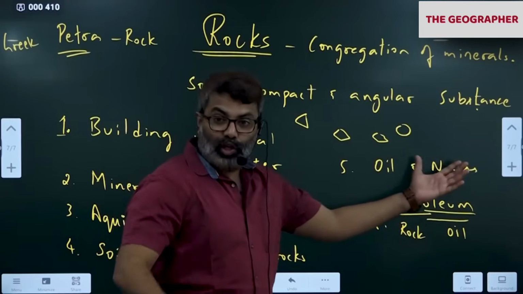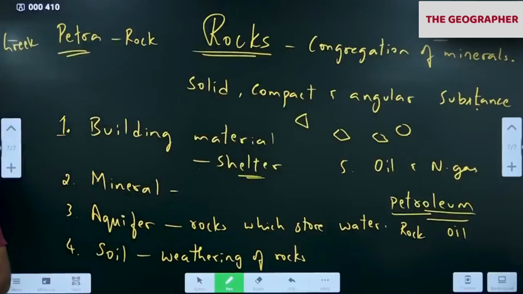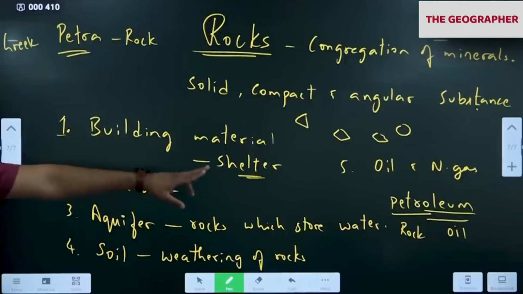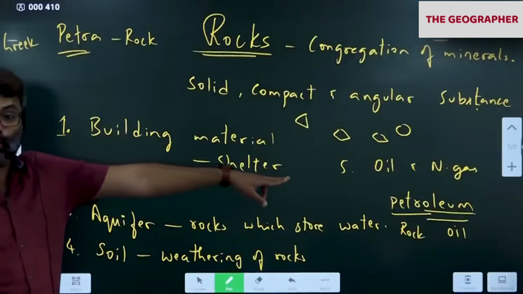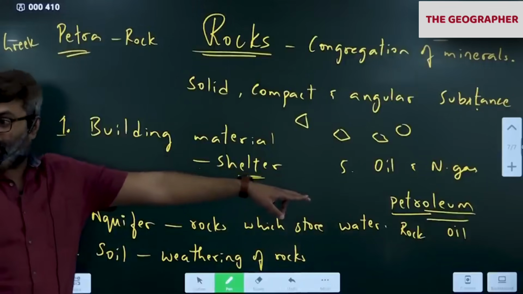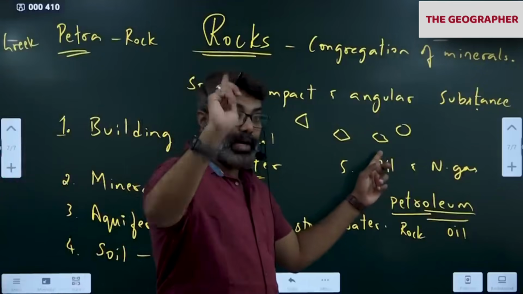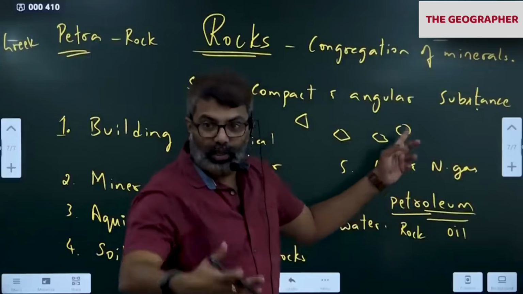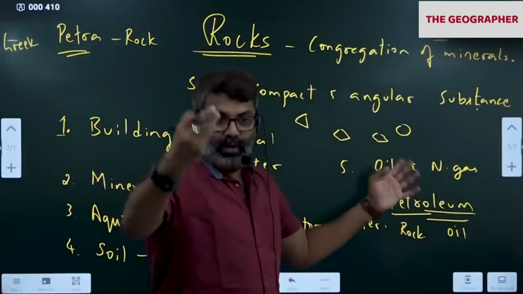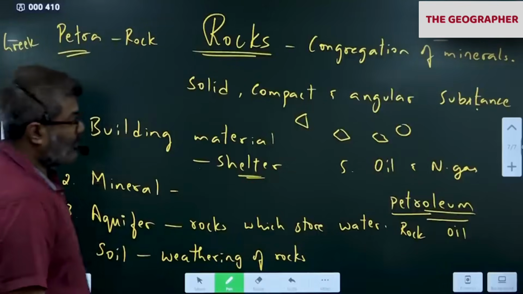So oil and natural gas also we get from the rocks, sedimentary rocks. Wherever we get those sediments, marine sediments trapped, we get oil. We'll discuss that separately. In the next half an hour it will come. So we remember petroleum. Another important advantage of rocks is petroleum, because rocks store these and we can extract them for our economic growth and development. Today, the entire world economy runs on oil. Oil economy we have. Even though EVs are coming up, even today we still depend upon oil. So please remember this.